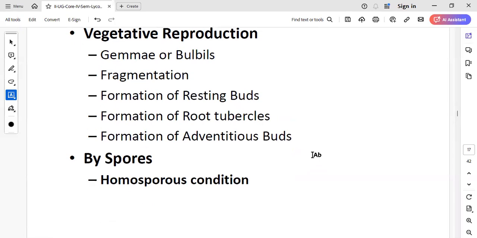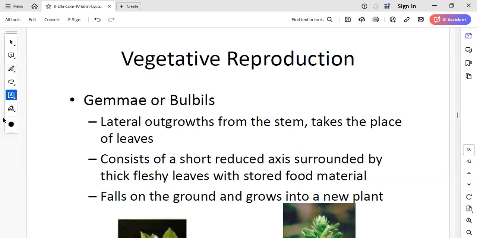So can you tell what is homosporous? Yesterday I talked about homosporous and heterosporous condition, girls. What is homosporous type?